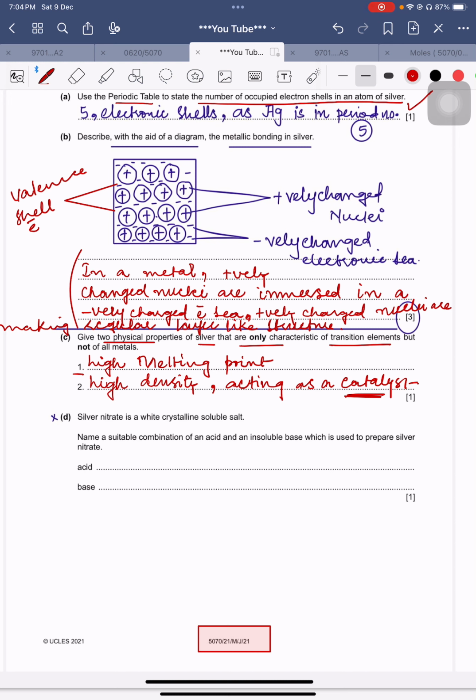For example, some of the elements have a density like 9.37, whereas sodium has a density of like 0.98. Okay, so it is just telling you 0.98 or 0.97 is the density for sodium. Sodium is an element of group number 1, whereas 9.37 is the density of one of the elements present in the transitional block. So it is just telling you that it's a huge difference when we are saying that melting point is high. So we can give you the example for that.